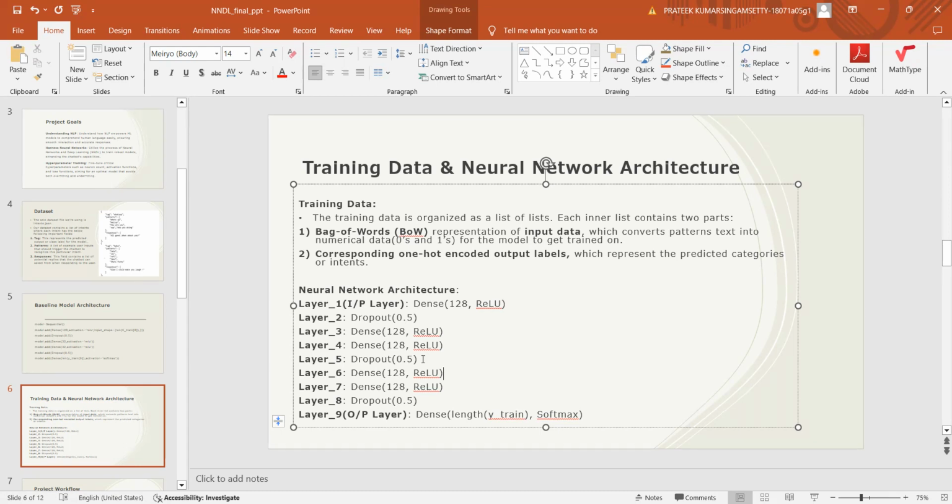We straightforwardly use softmax as the output activation function, because it's a multi-class classification, as we have a set of class labels, and our input matches exactly one output, which I'll explain in the next slide. If you can see here, we have a one hot encoded output label. Our input is a bag of words, and the output is mapped to an array called a one hot encoded list.